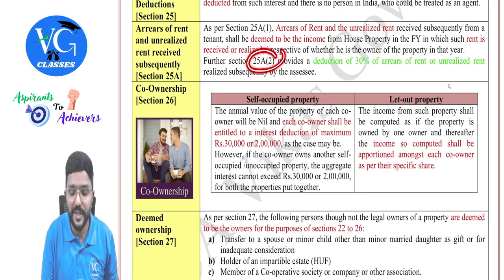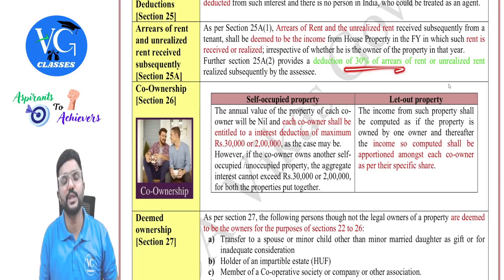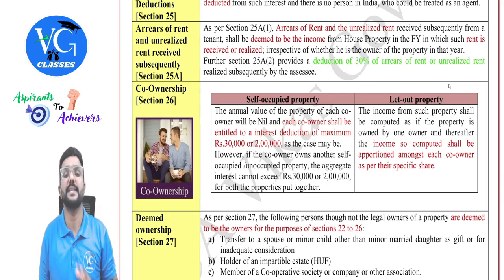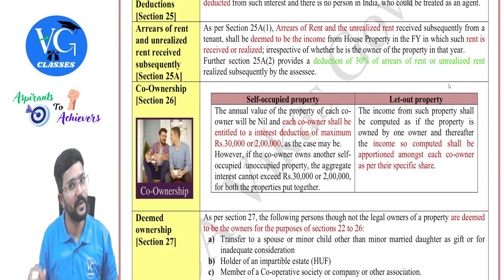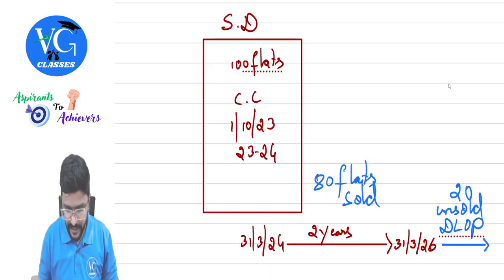But subsection 2 is telling 30% flat deduction will be given in the year in which it is received. That means only 70% of what is received will be taxable under the head house property, guys. Got it? Yes. I will just give an example for this.